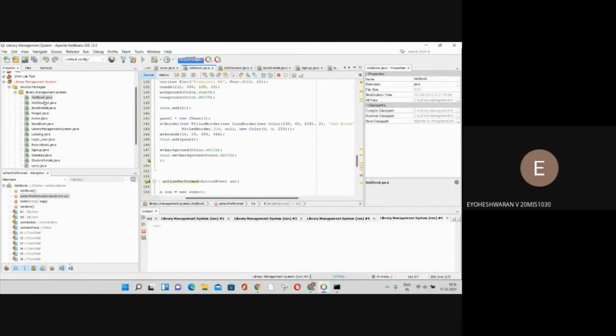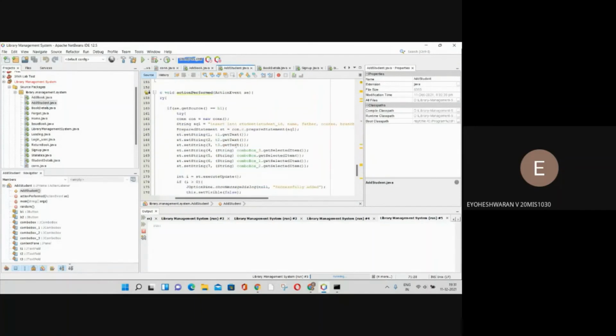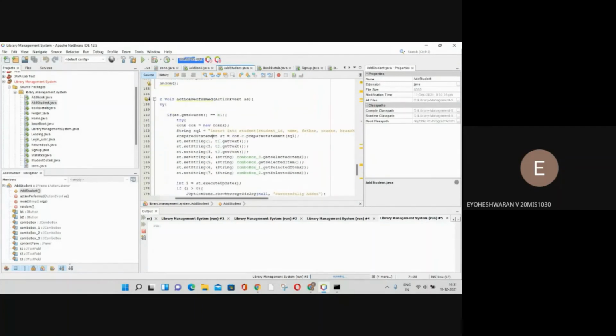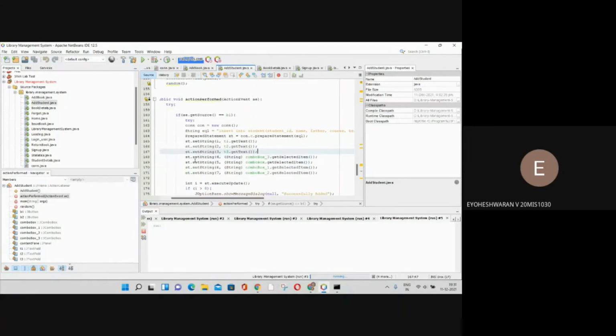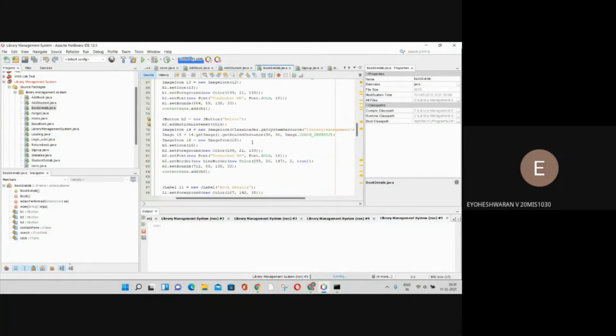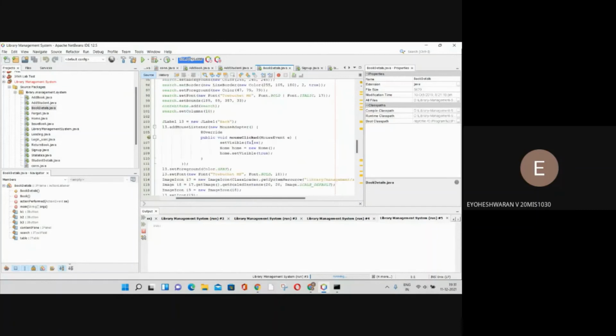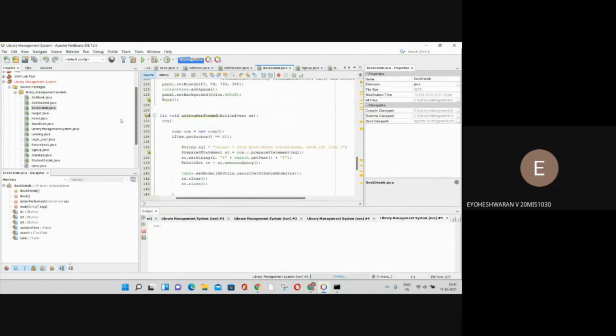Here we can add the book, and we can register students, like we can add a student. Here it's also connected to a database. It will also execute this code, and it will store the data of the student, and we can use it afterward, like searching books, searching students. The book details module is to show the details of the books which are registered or added in the app. It will also connect to the database and store it in the database.